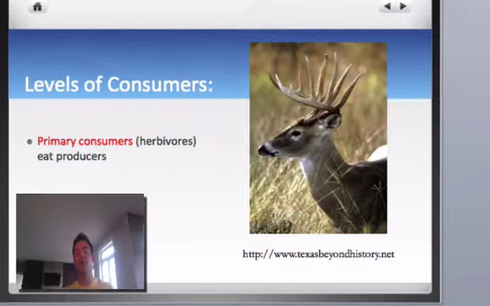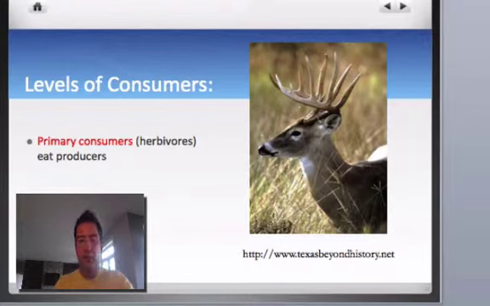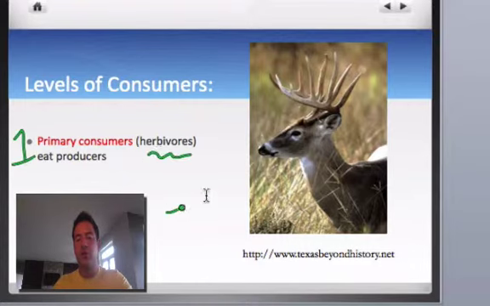So the first level of the consumer is the primary consumer. This is going to be your herbivore. Basically what they do is they eat producers, so they eat plants. And so they're at the very base, and we will work through the levels. But primary consumers, that is going to be number 1 at the low level. Primary consumers, the herbivores, and here's a picture of a dude.